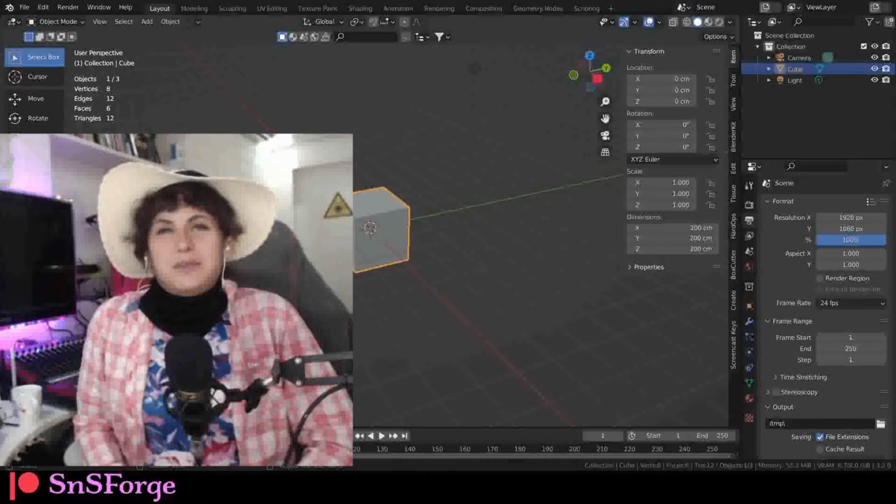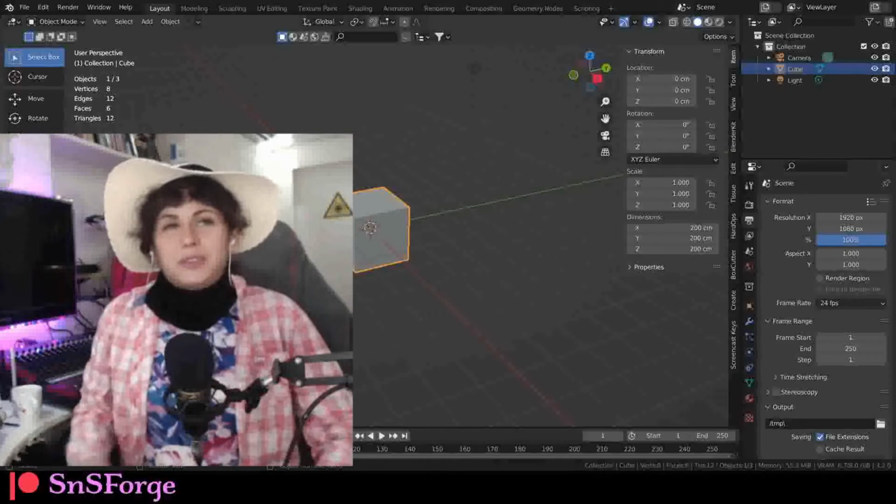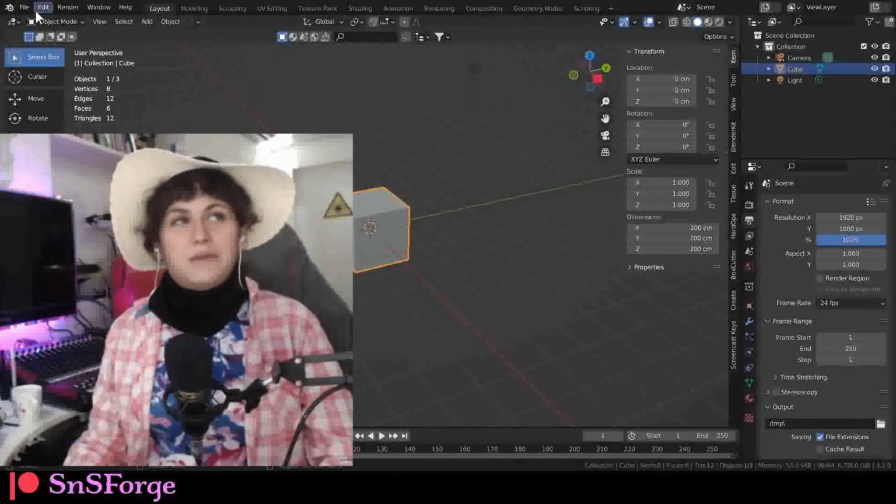In today's video, we're going to create something like a cool background image or wallpaper. So we're going to start with a new blend file.